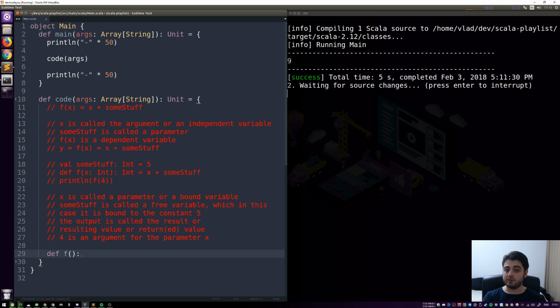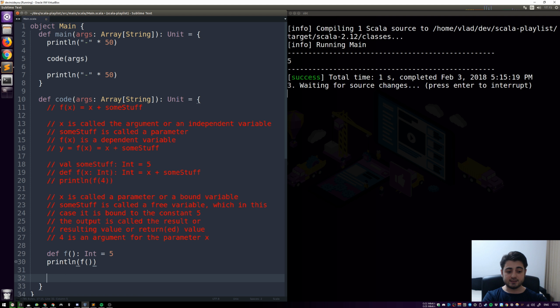Which means it's a parameter list with 0 parameters, right? And let's say, it doesn't really matter, let's say it returns an integer, which is, I don't know, 5, okay? And so now we can print line f. All right, that's cool, but what about the functions with more than 1 parameter? Okay, so we have already 0 parameters and we have 1 parameter. What about the ones which have more than 1 parameter?